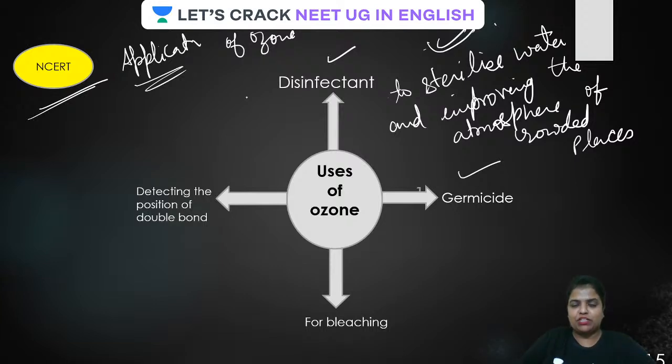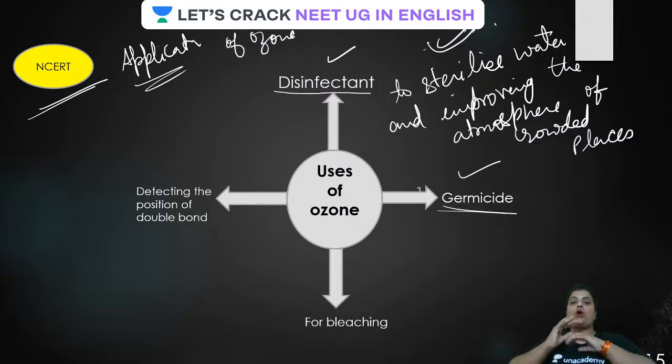All your eyes on the screen. So it is very clear, guys, because of the strong oxidizing agent, it is used as disinfectant and germicide, and improving the atmosphere. Subhai Subramaniam is asking, ma'am, is it used to improve the atmosphere? Yes, basically at crowded places. Is that clear? It is also used to sterilize the water. Why? Because it is acting as germicide or disinfectant, isn't it? All clear? Okay, guys.